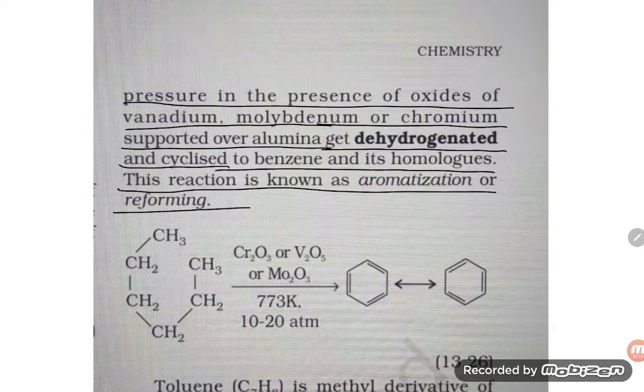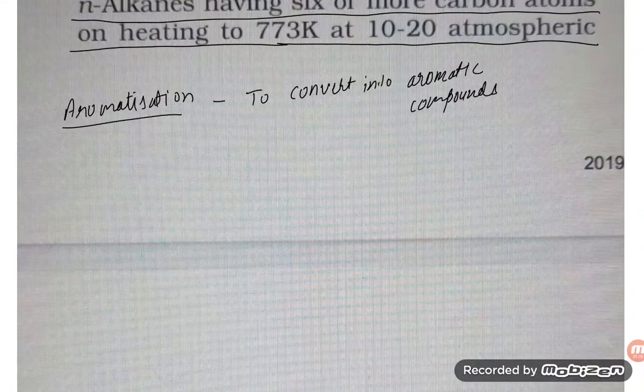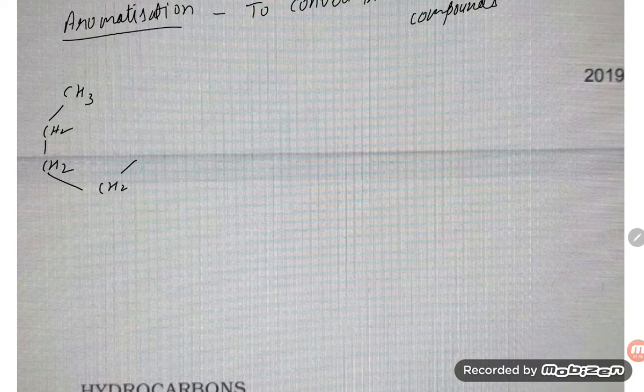So how are you converting the compound into the aromatic compound, students? This aromatization takes place in the presence of a hydrocarbon, or an alkane having at least 6 carbons or more. Suppose I am having the 6 carbon compound: CH3, CH2, CH2, CH2, CH2, CH3.